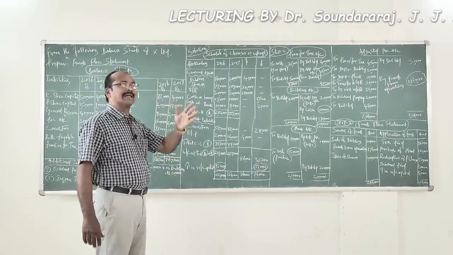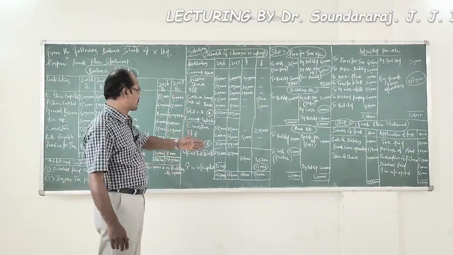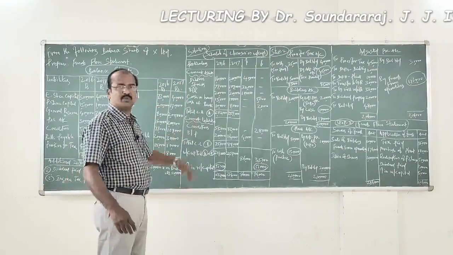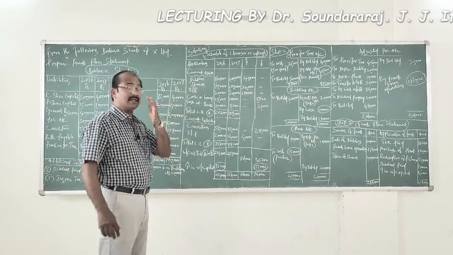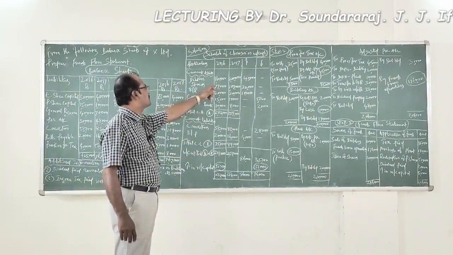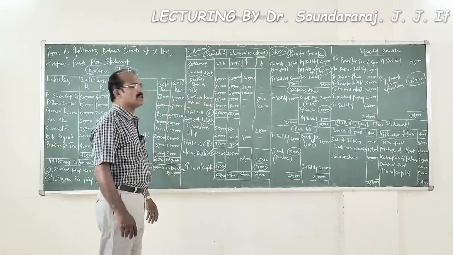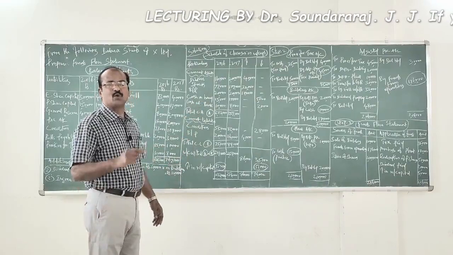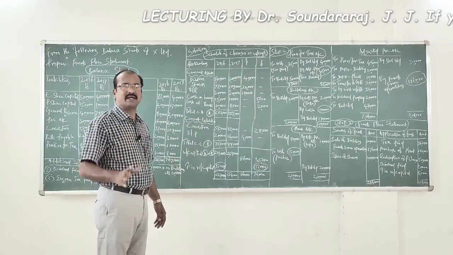Now let us record the list of current assets first. These are all the current assets we have already identified when we went through the problem. Now regarding debtors, the opening balance was 1,60,000. The closing balance is 2 lakh rupees. Therefore, you find increase in the value of debtors.